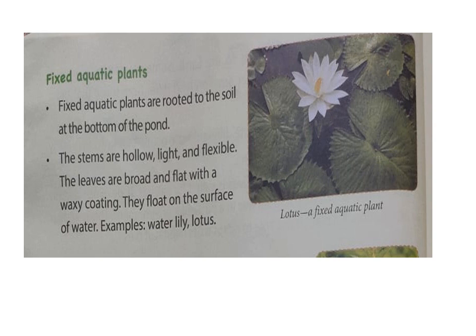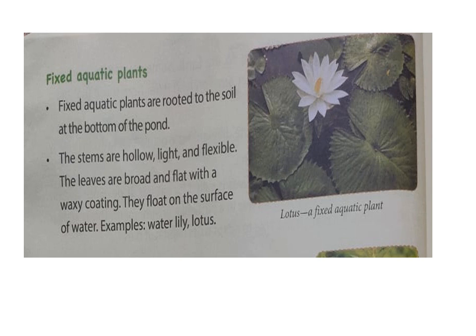Fixed aquatic plants. In this group we will see the aquatic plants which are fixed at one place. How do they get fixed? They are fixed by the root. The root of that aquatic plant goes to the bottom of the pond or the water body and is fixed to the soil.